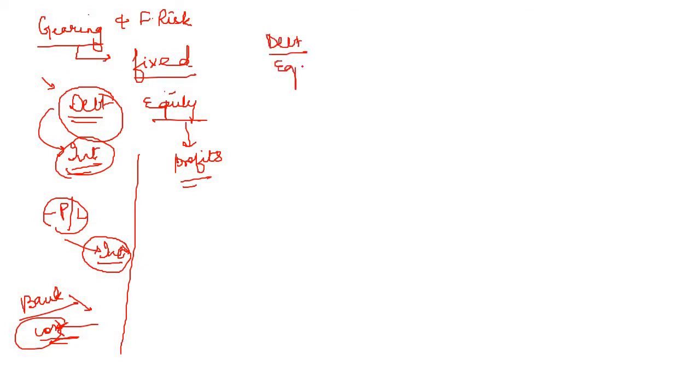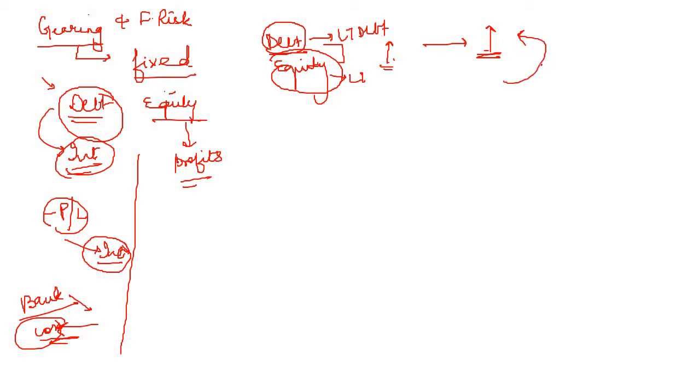The first such ratio is the debt equity ratio, which is debt upon equity. Debt stands for the long term debt, and equity stands for long term equity. That means, what is the proportion of debt with respect to equity? If this ratio is increasing, that means the equity as a proportion of debt is getting decreased, which reduces the safety margin for the debt holders against any losses.